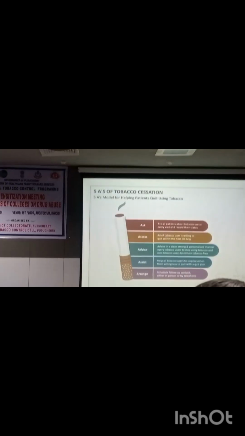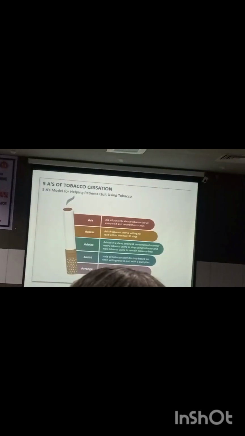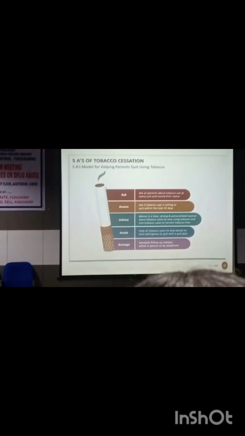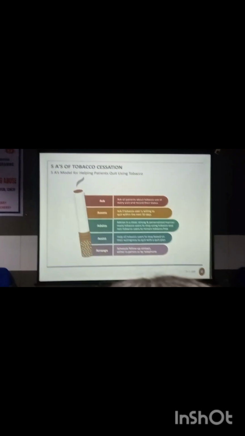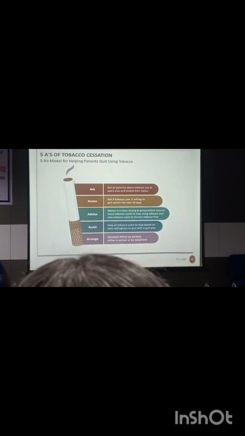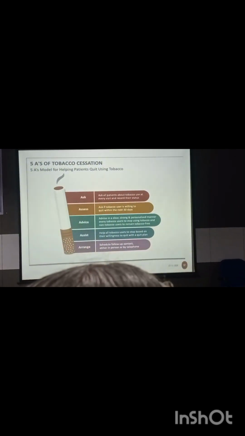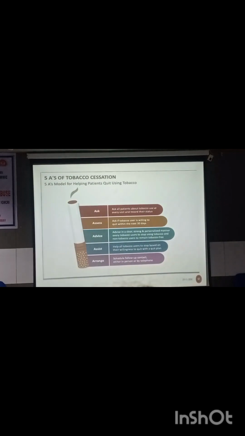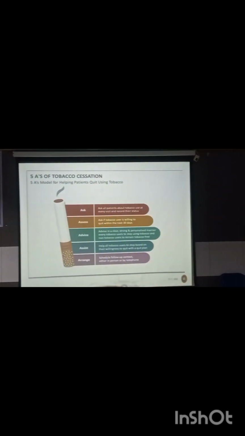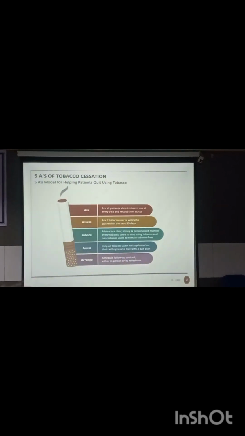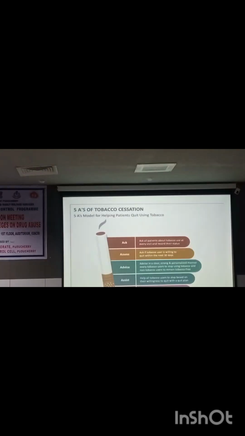So this is the short-term strategy for tobacco cessation. Whenever we go to the field, RSTC, USTC, generally we use this term: ask, assess, advise, assist, and arrange. A short form for any patient. We need to ask whether you use tobacco. It's like asking everybody. And assess if they are using, how much they are using, and when they will quit that behavior. Advise them to quit this, and assist, help them to get out of this.